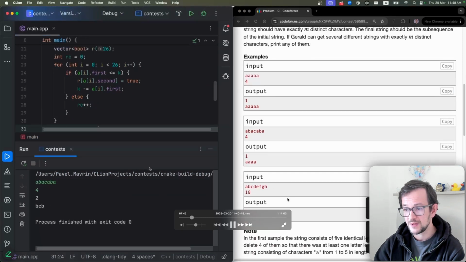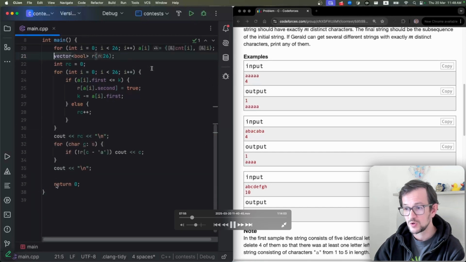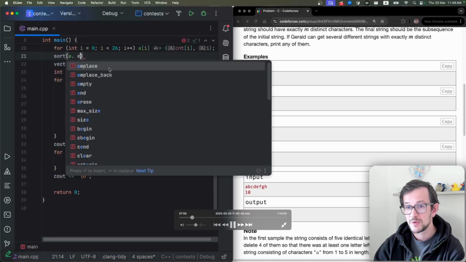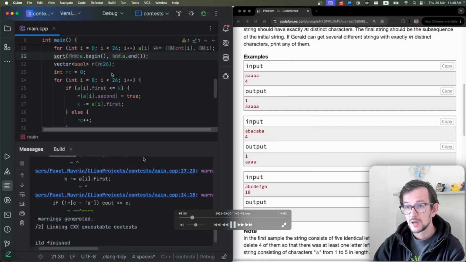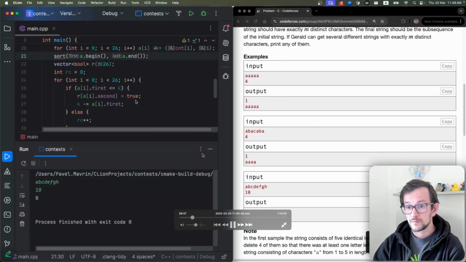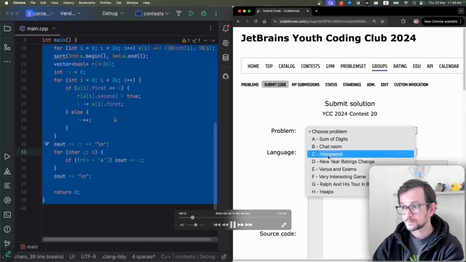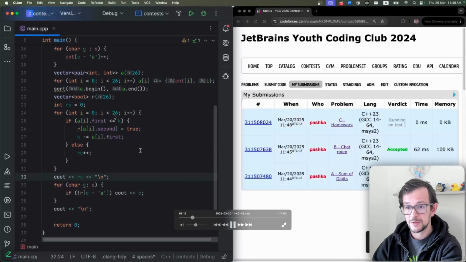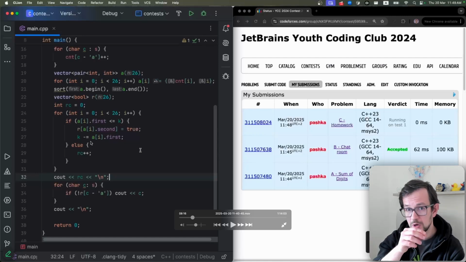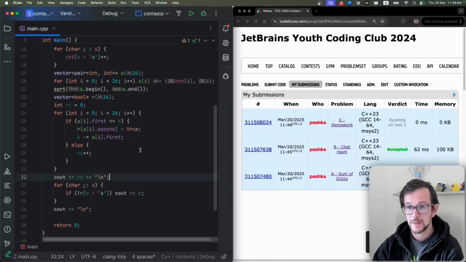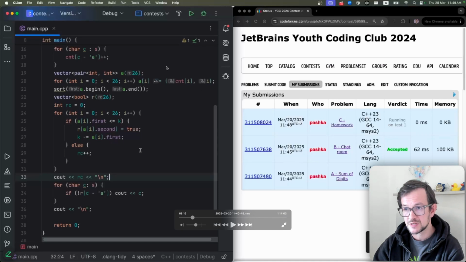Yeah, here I find that I didn't sort. I remove character A, you see, when I need to remove actually characters B and C, because I forgot to sort them here. That's basically the whole idea. So again, we iterate over all characters in the order of frequency, starting from the least frequent to the most frequent. I do it by sorting these pairs here.